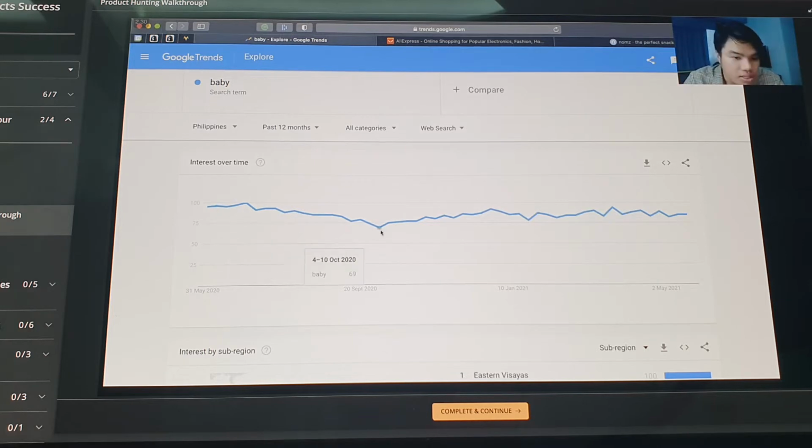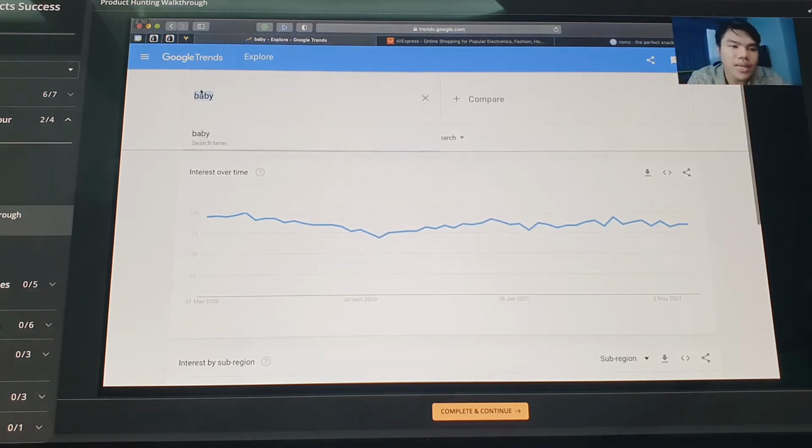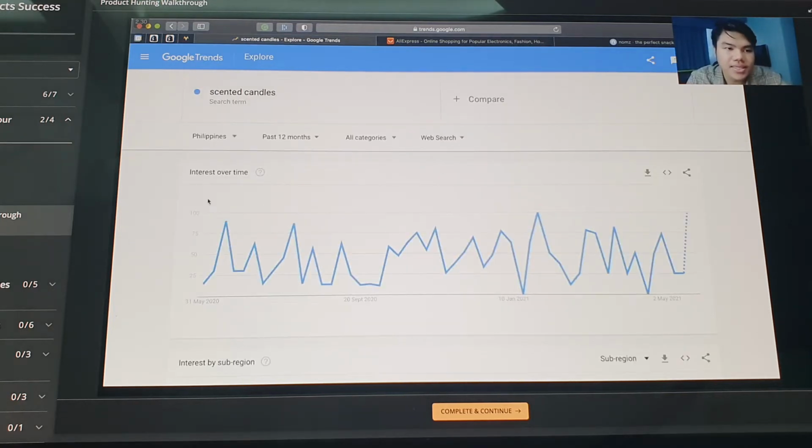It doesn't fall below 75, and the basic definition is that it's a straight line or almost a straight line. It's not bumpy, up down, up down, up down. So what is a bumpy trend? For example, you're planning to sell 100 candles online. This is what it looks like when the market is not stable or not an everyday market. Sometimes it's high, sometimes it's low, high, low, high, low.